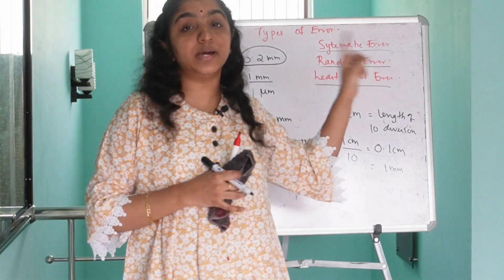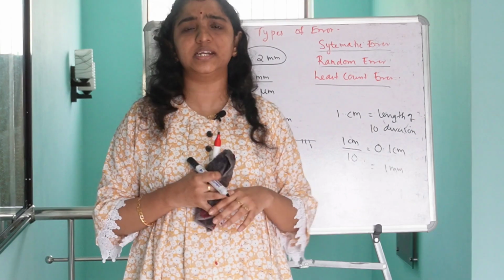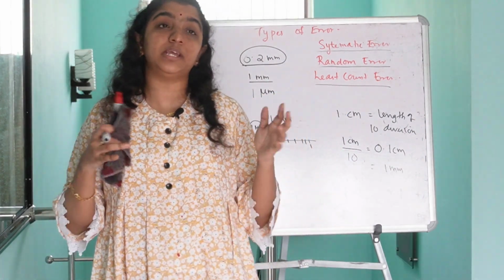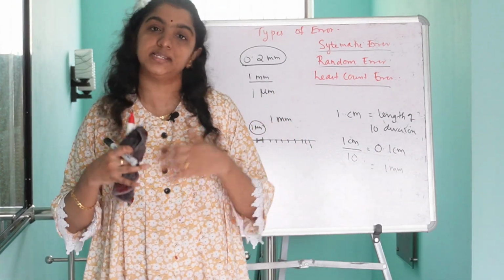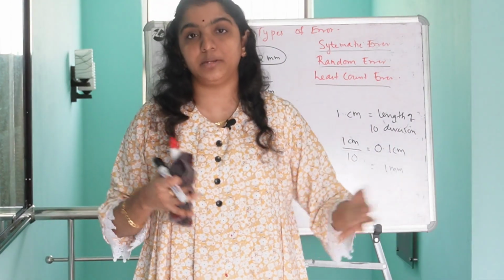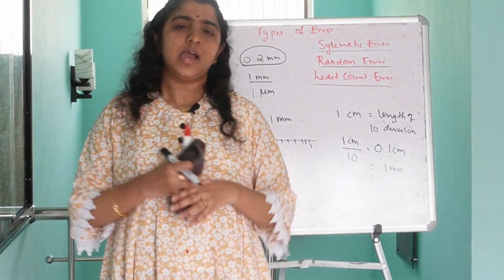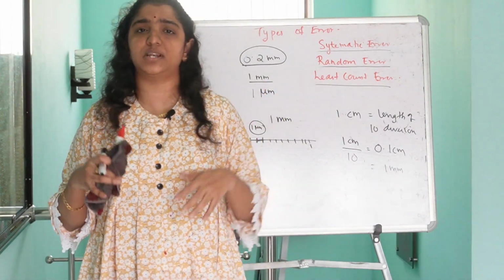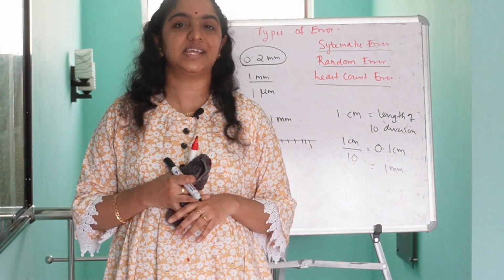Random errors are those errors which occur randomly. Here the errors can be in either direction; it will not always be in the same direction. Some of the values can be positive, some negative. Random errors occur because of unexpected issues like fluctuations in voltage or temperature.